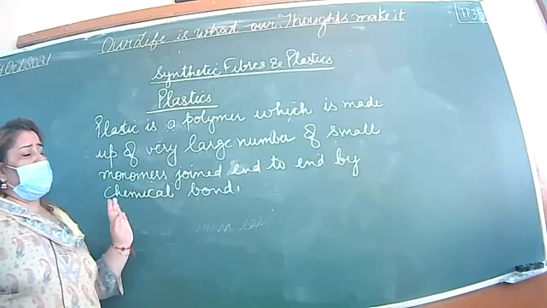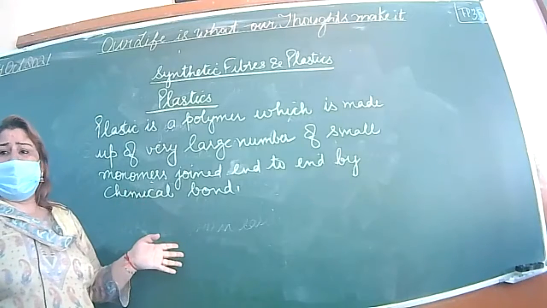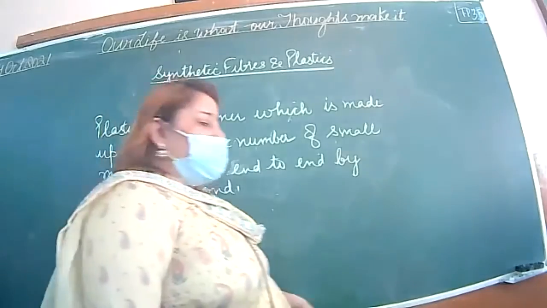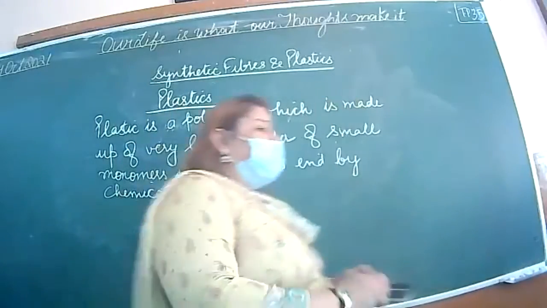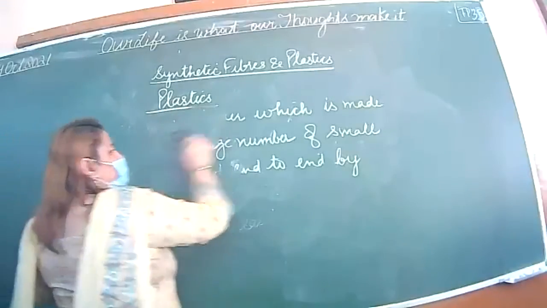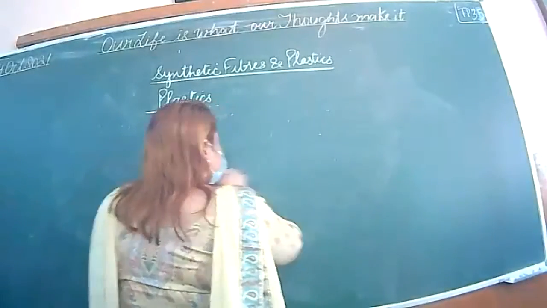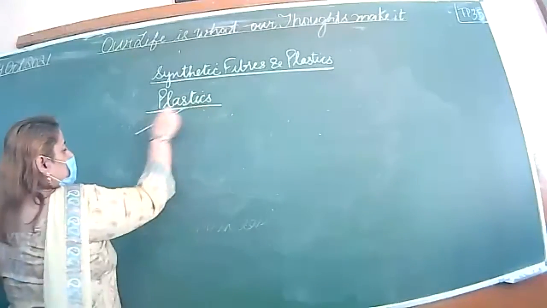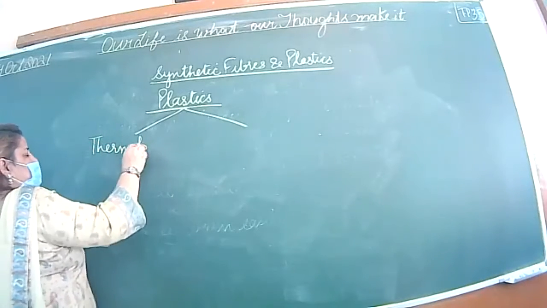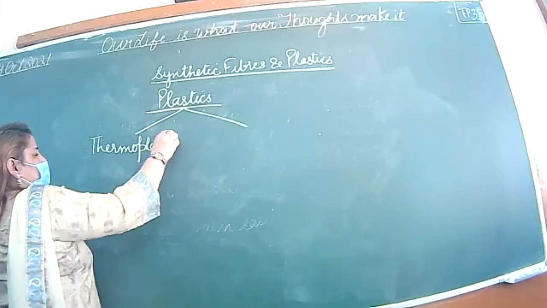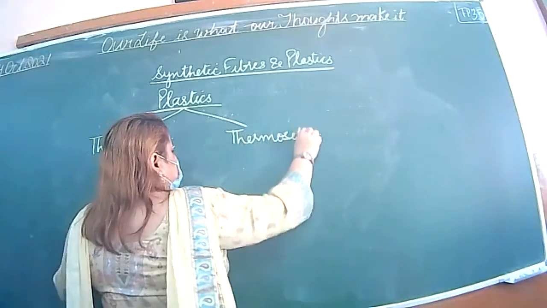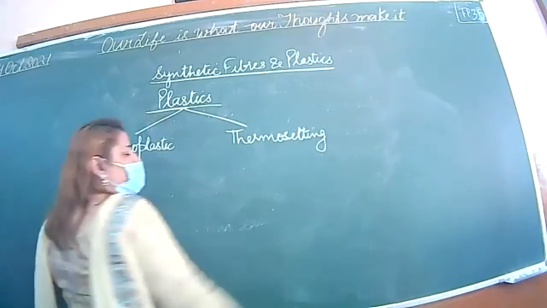So according to this we can say there are two main types of plastic: thermoplastic and thermosetting.